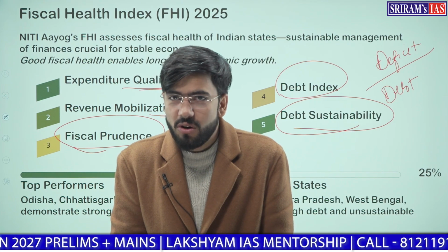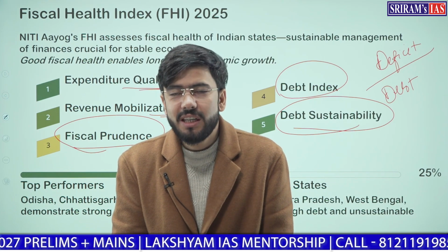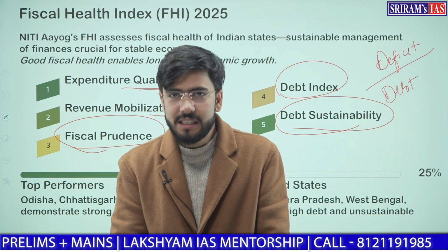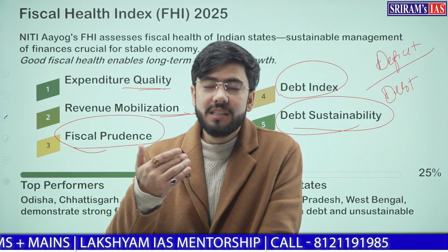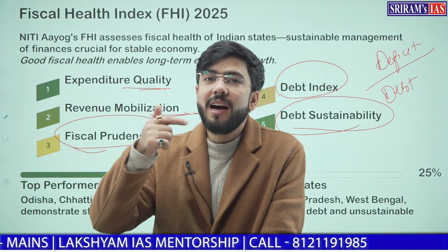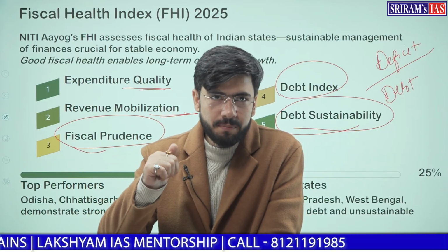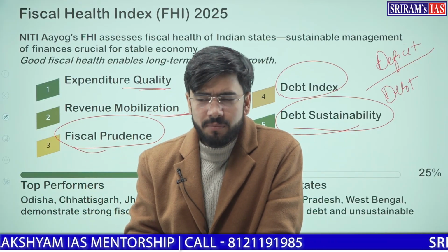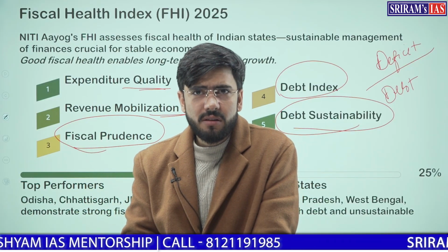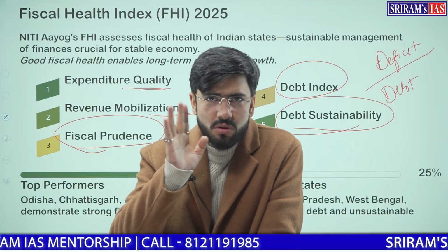That was the problem of states in India, that they were increasing their fiscal deficit in order to ensure that their competitiveness increases. But the problem is, where are you actually doing this expenditure? Are you doing this expenditure in vote bank politics? Are you giving freebies? Where is the opportunity cost of those freebies?